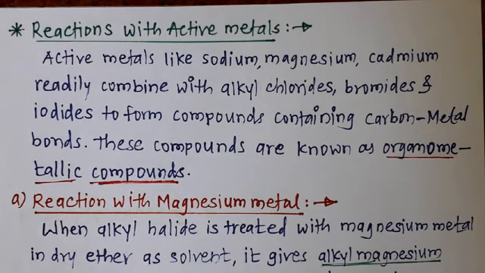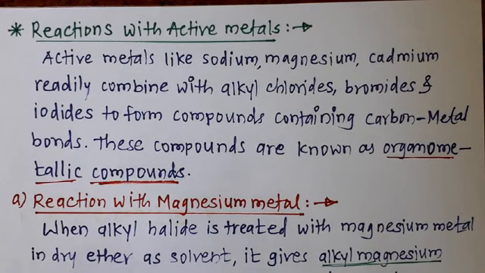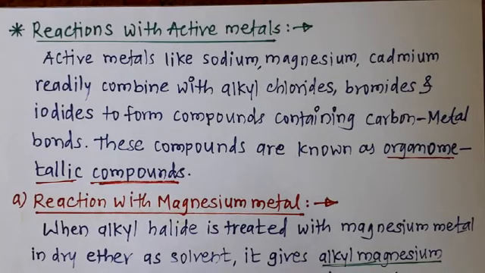We write this reaction as alkyl halide reacts with magnesium metal in the presence of dry ether as solvent.